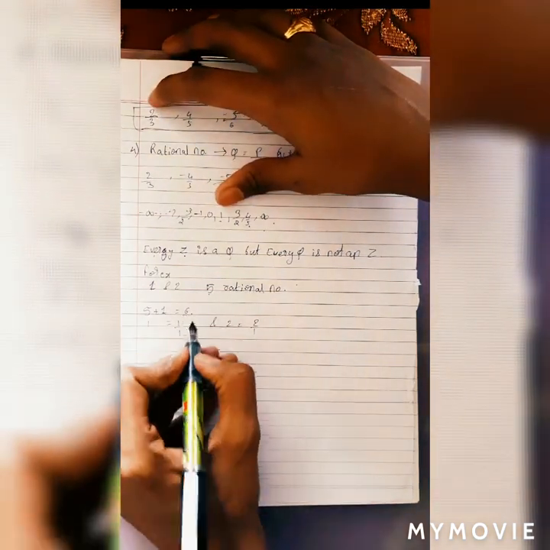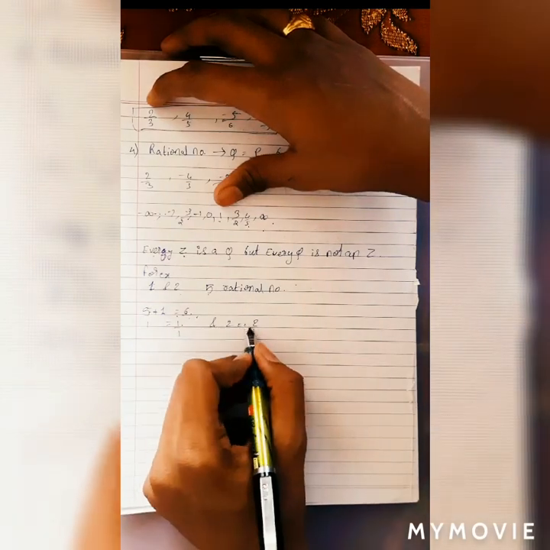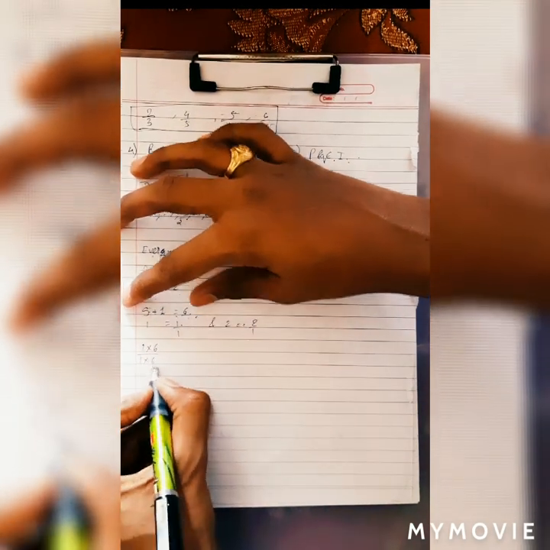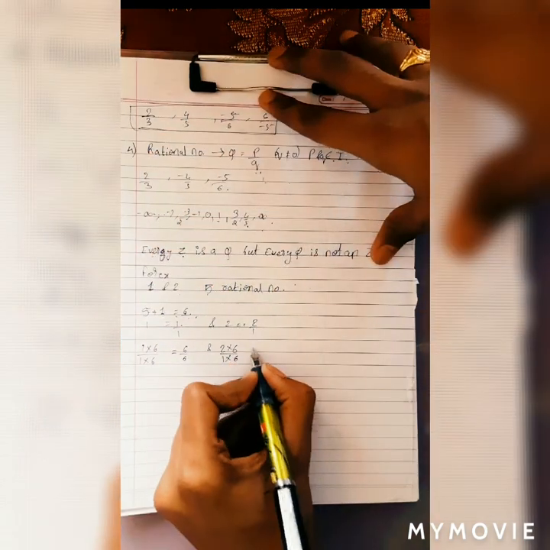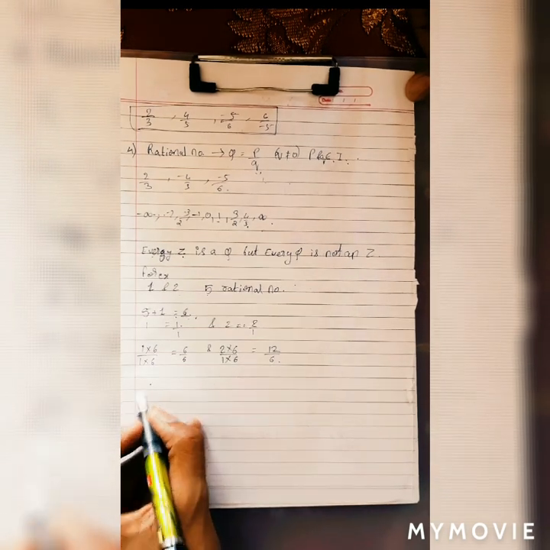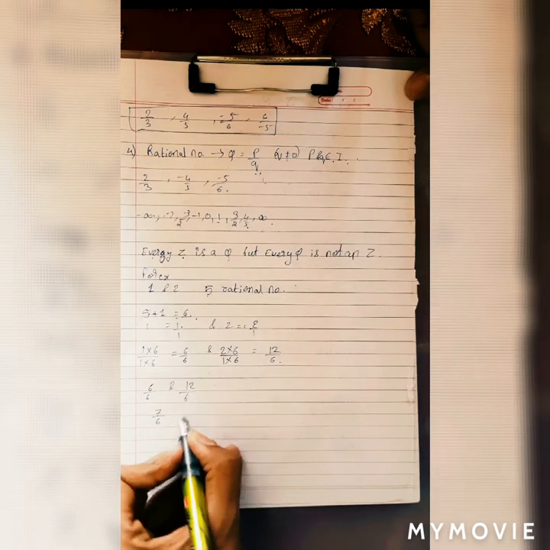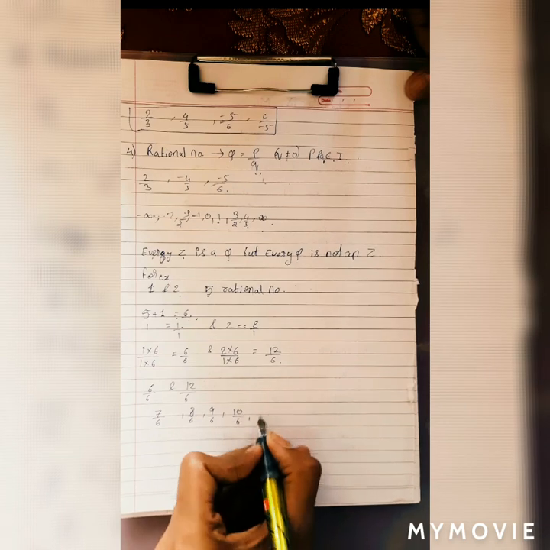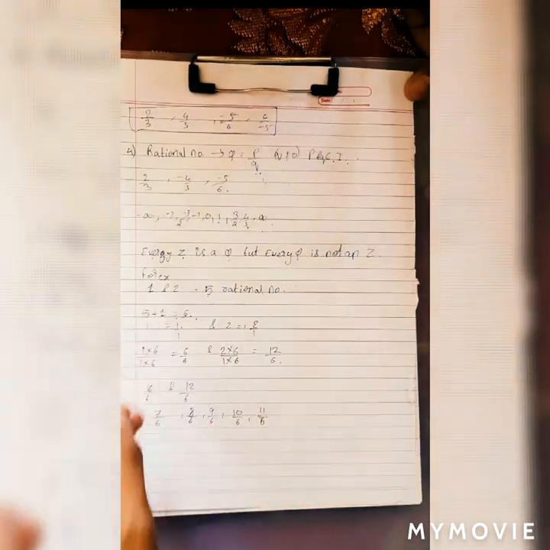So we have got 6 here, 5 plus 1 equals 6. We multiply 6 to 1 by 1 and 6 to 2 by 1. When we multiply, we get 1 into 6 by 1 into 6 equals 6 by 6, and 2 into 6 by 1 into 6 gives 12 by 6. From here, the 5 rational numbers between 6 by 6 and 12 by 6 are 7 by 6, 8 by 6, 9 by 6, 10 by 6 and 11 by 6. These are the 5 rational numbers between 1 and 2.